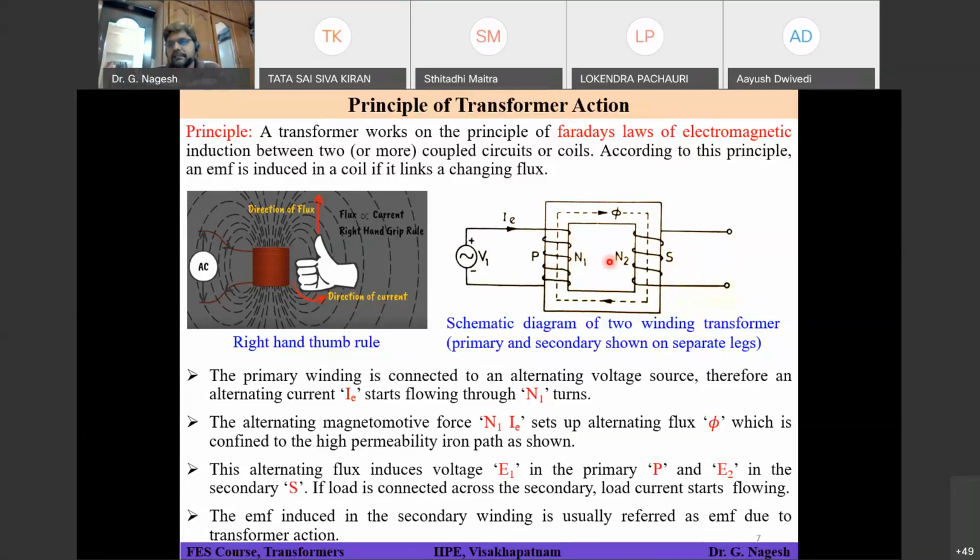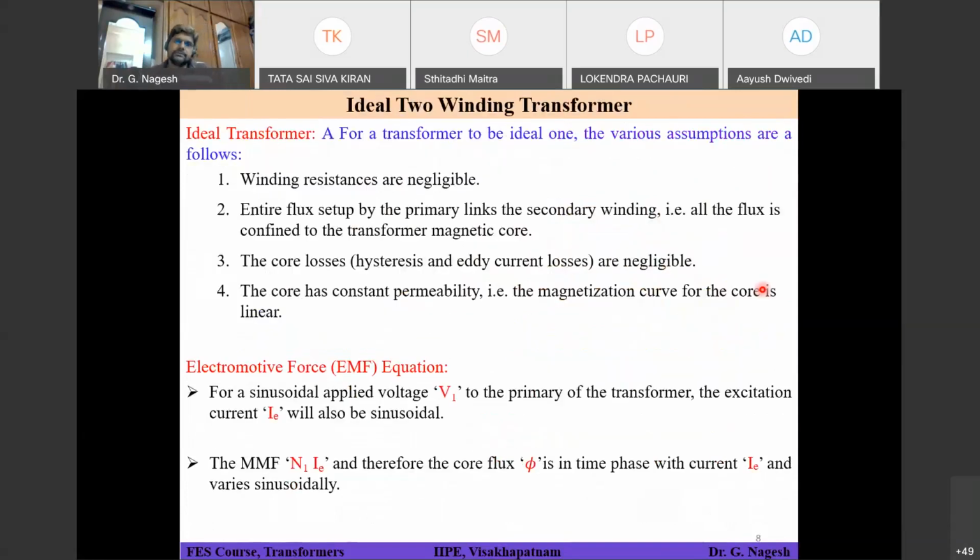Basically, the concept is, if some current is flowing, that current should produce a flux which will oppose the main flux. That is the basic principle. So according to that, you have to choose your polarity. We'll see that in the next slide. You will get a better picture. So this is regarding the basic principle of how it works. Some voltage will be generated in the primary and secondary windings because of the varying flux. We'll see the polarity and other things in the next slide. This is the basic principle. It works on Faraday's laws of electromagnetic induction and the mutual flux linking the primary and secondary windings.